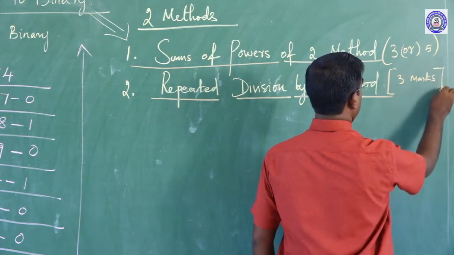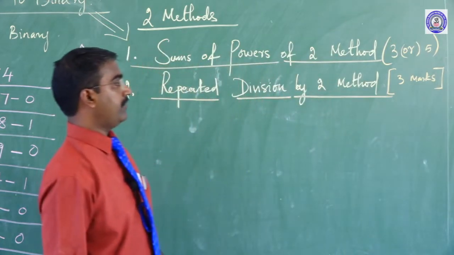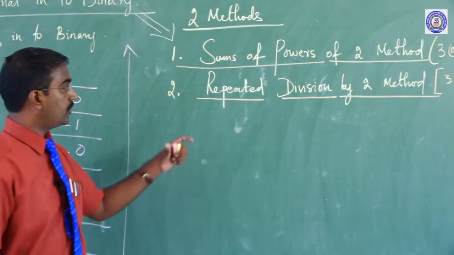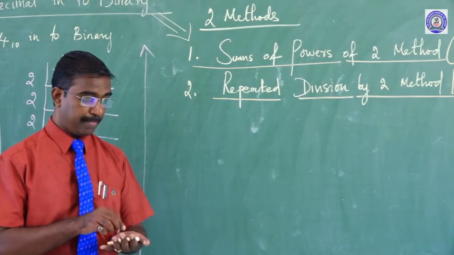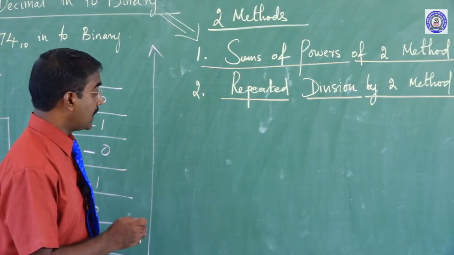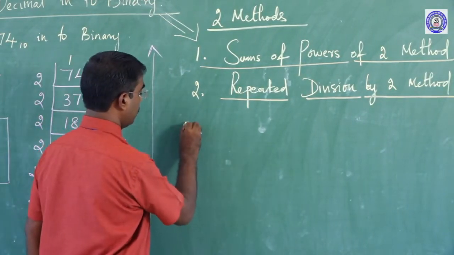Okay, this method of sums, how can we derive it? Today we will see it one by one, with examples.